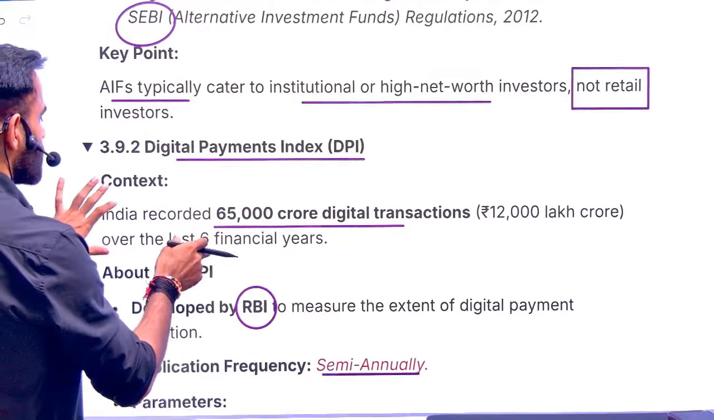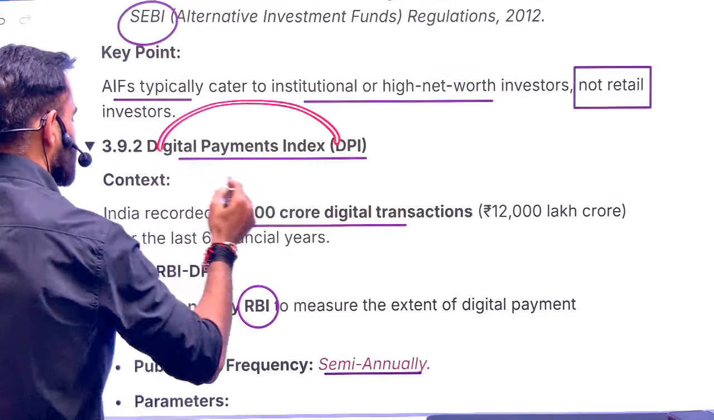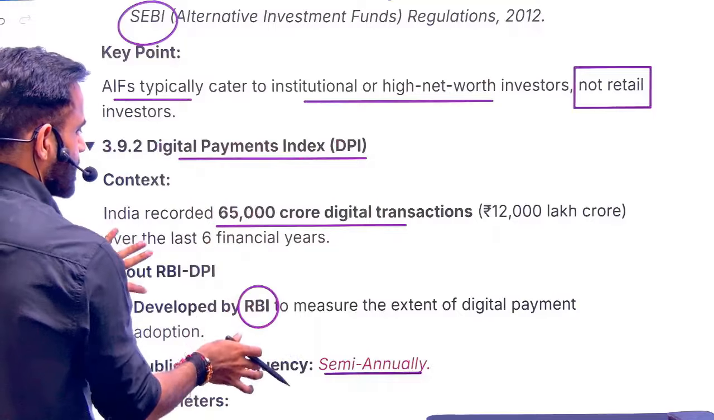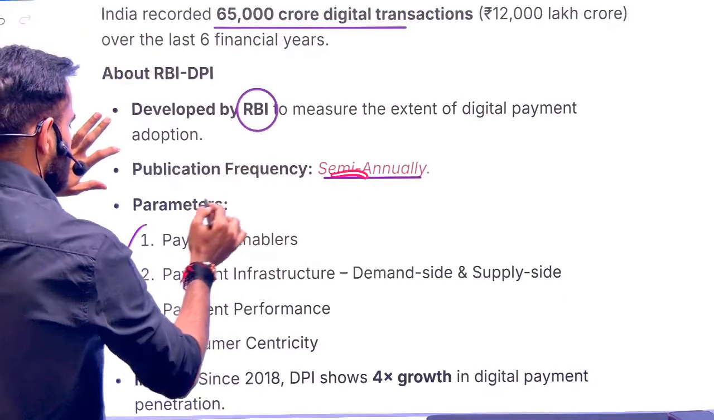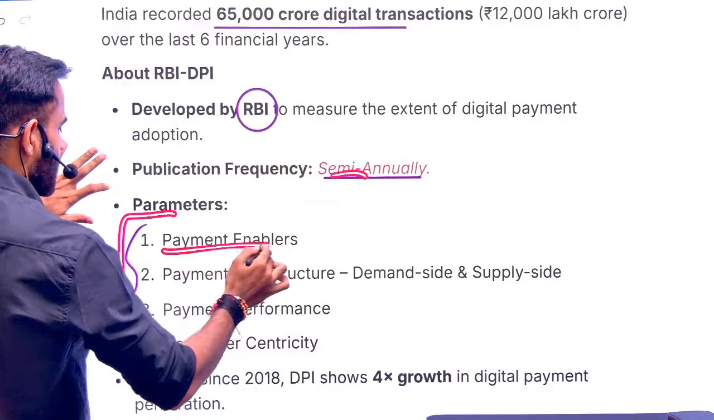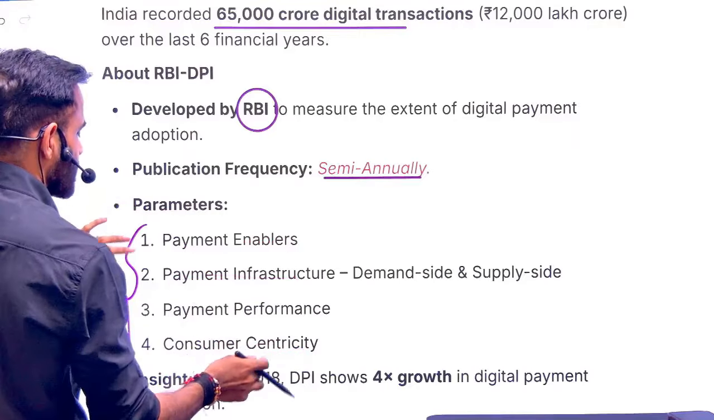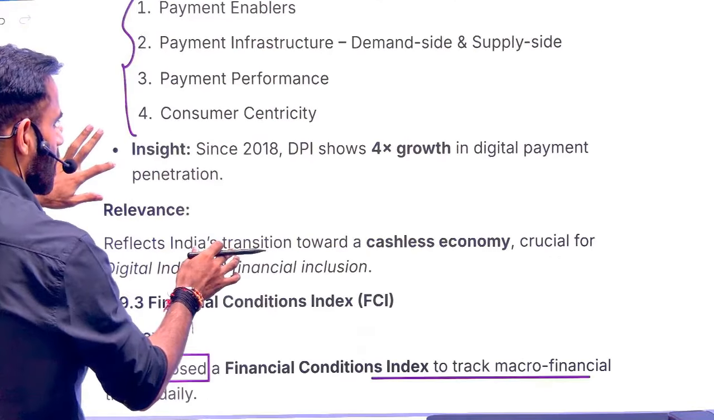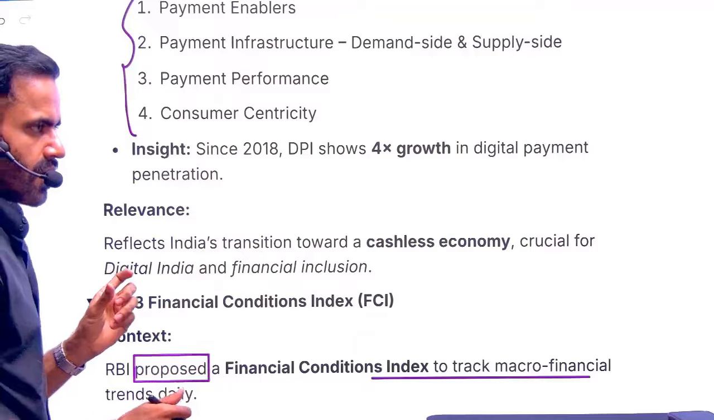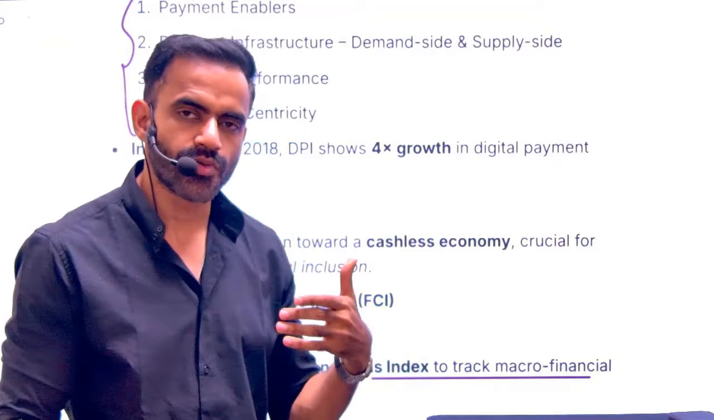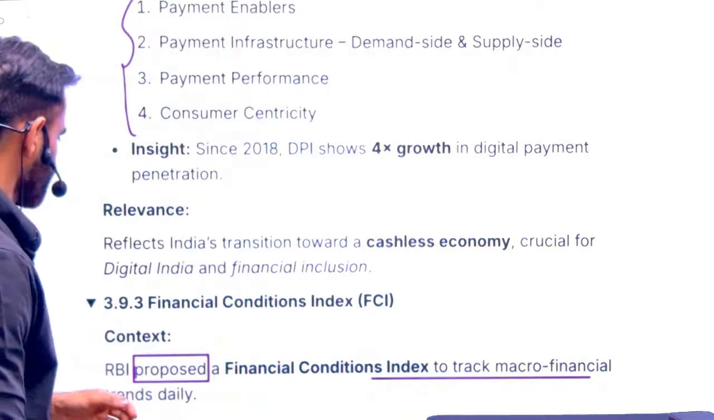Next is related to Digital Payment Index. It is published by RBI, and it is published semi-annually. That means twice a year. And these are the parameters of this index: payment enabler, payment infrastructure, payment performance, and payment consumer centricity. That means how simple it is for the consumer, or to what extent the consumer is the central point of this entire transaction. It should be convenient for the consumer.